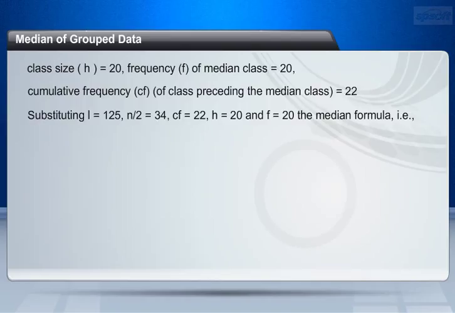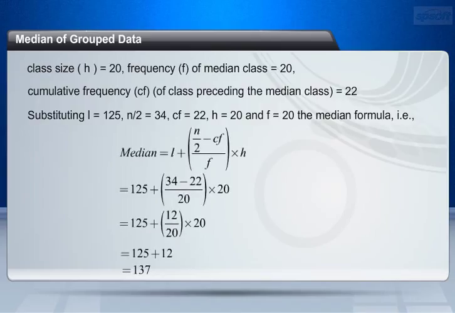Substituting L equals 125, n by 2 equals 34, CF equals 22, H equals 20, and F equals 20 in the median formula, that is, median equals L plus (n by 2 minus CF) by F, into H. This is equal to 125 plus (34 minus 22) by 20, into 20. This is equal to 125 plus 12 by 20, into 20. This is equal to 125 plus 12. This is equal to 137.